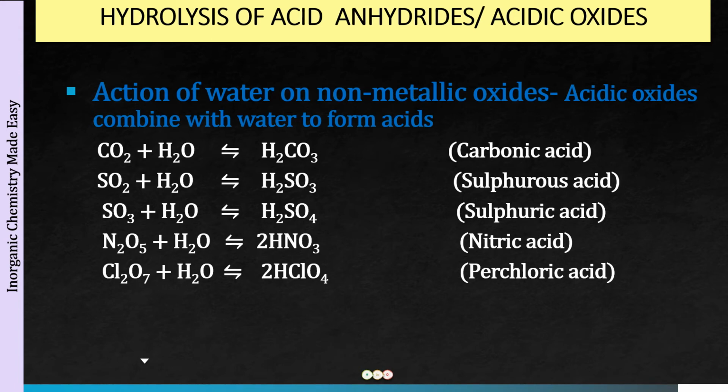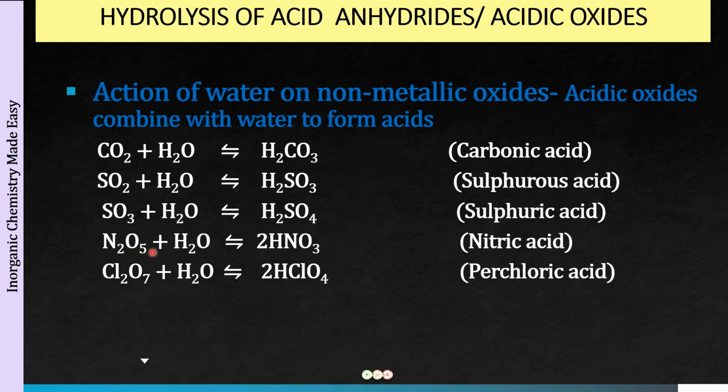And these are very easy to remember also, because here what we have done simply is adding up the number of atoms together. For example, here you have two hydrogen, H2, one carbon, two oxygen plus one is three oxygen, H2CO3. Similarly, in sulfur dioxide plus water, two hydrogen, one sulfur and three oxygen, H2SO3. Sulfur trioxide plus water, adding up all the atoms, you will be getting H2SO4.